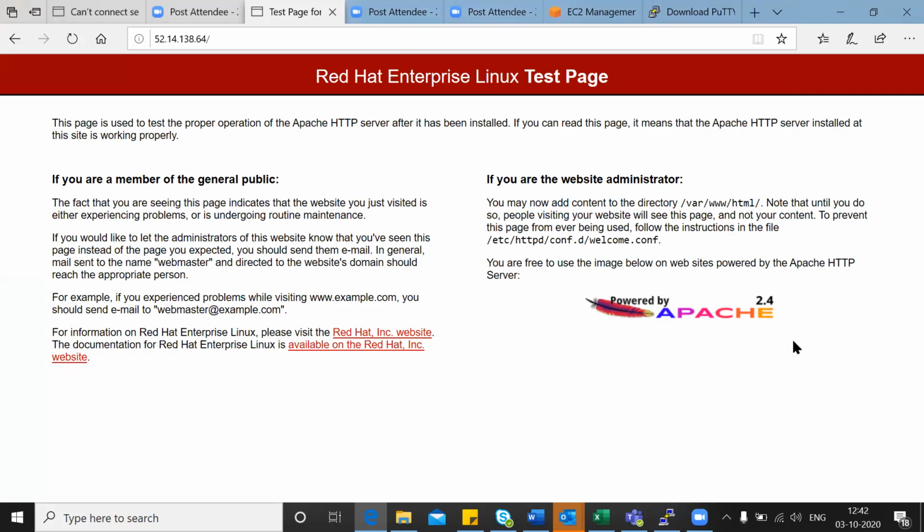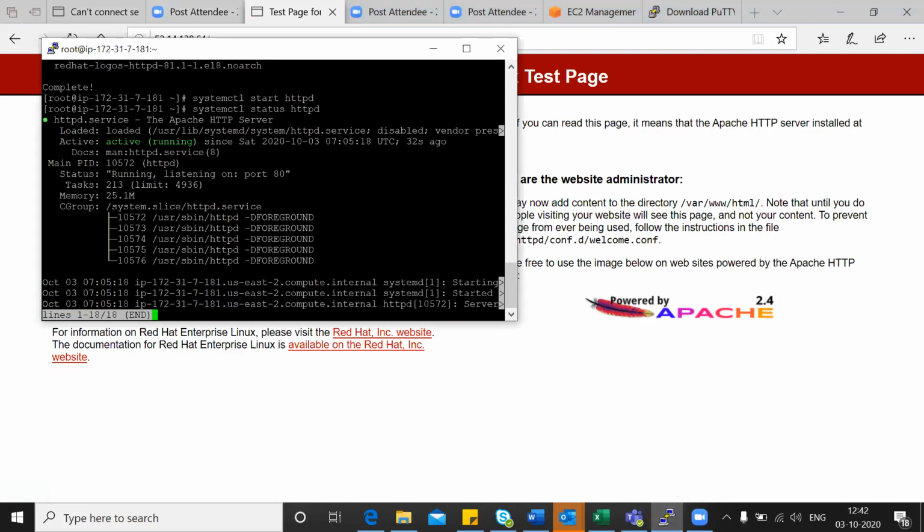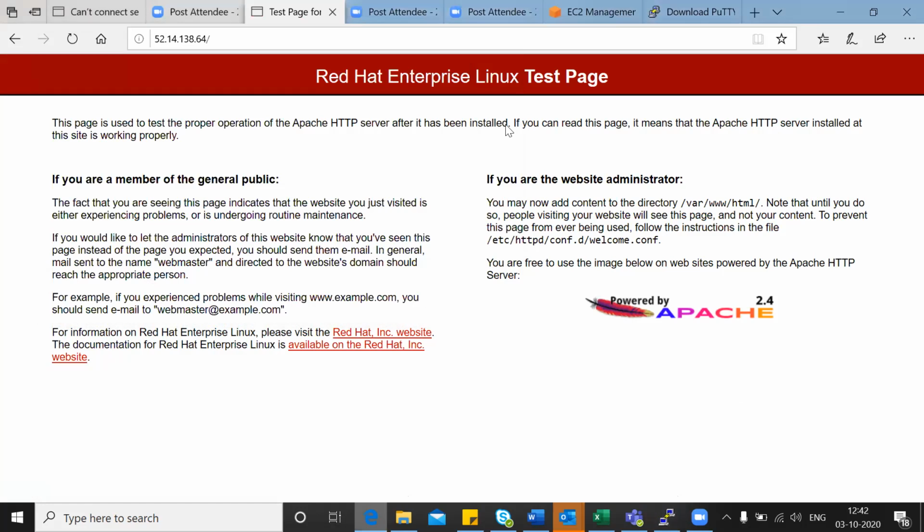So this is perfect. So this page you have got. Now you go to the machine one more time, the PuTTY session, and then you just edit that file. One minute. You have the content of the file.